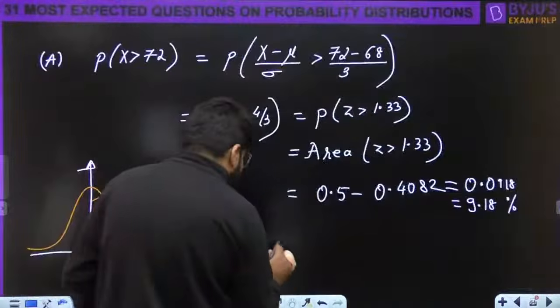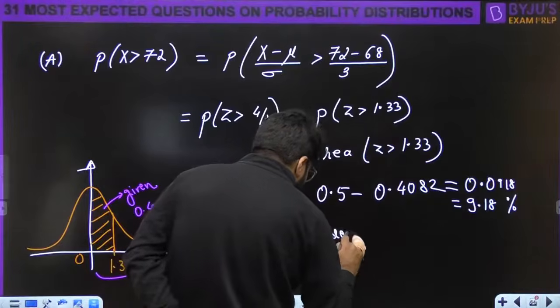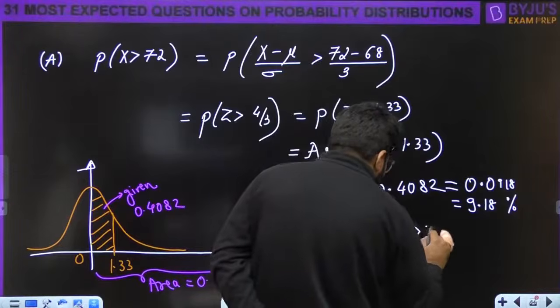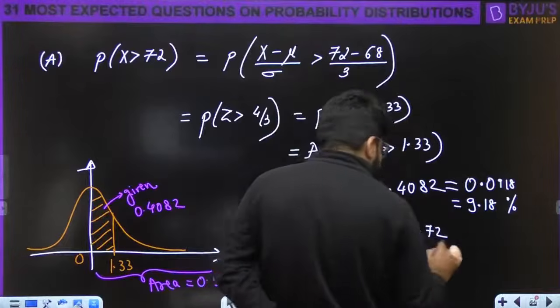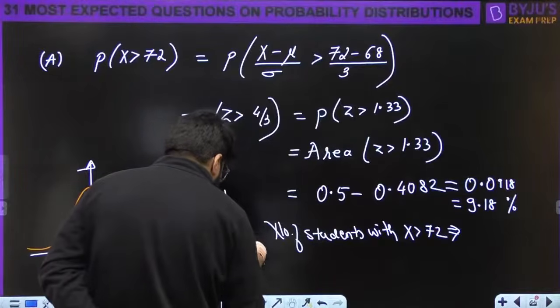Now pay attention. So number of students with weight greater than 72, the expected number of students.